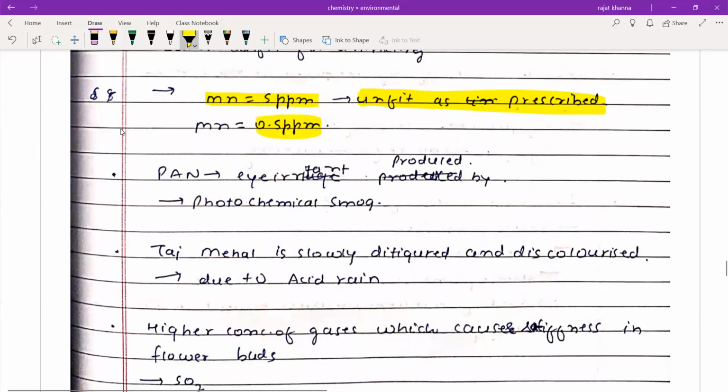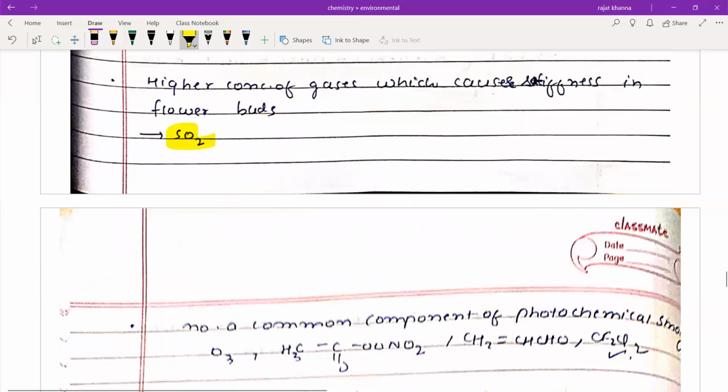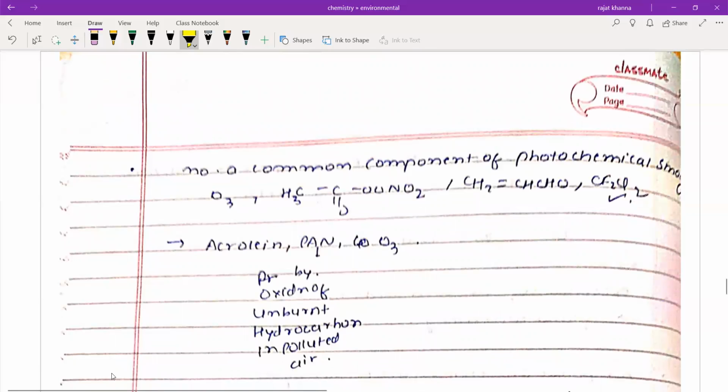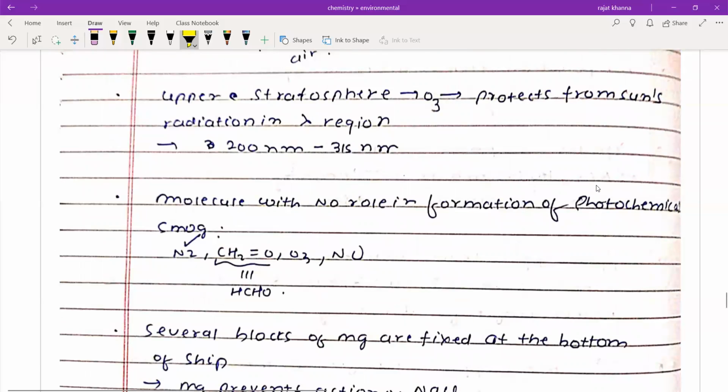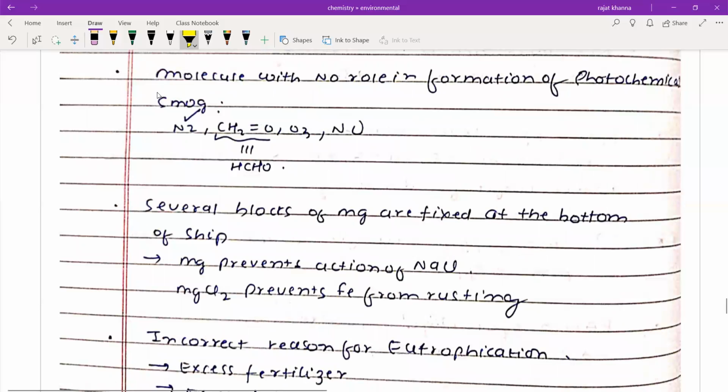Now, PAN is an eye irritant produced by photochemical smoke. Taj Mahal is disfigured and discolorized due to acid rain. The gas in higher concentration which causes stiffness in flower buds is sulfur dioxide. Not a common component of photochemical smoke is CF2Cl2. The upper stratosphere ozone protects from the sun's radiation in the lambda region of 200 to 315 nanometer. The molecule with no role in formation of photochemical smoke is nitrogen.